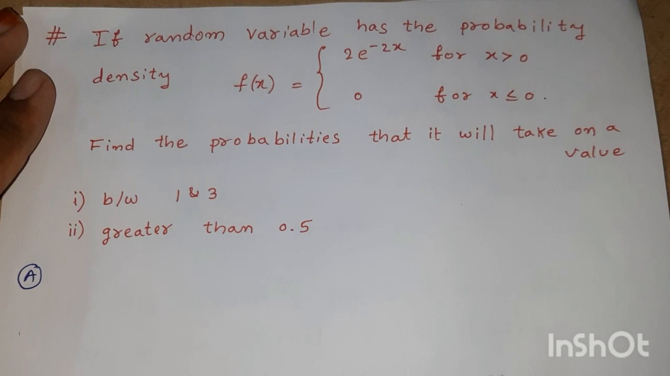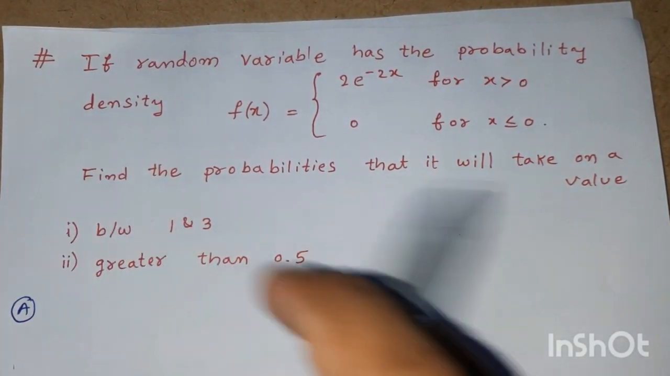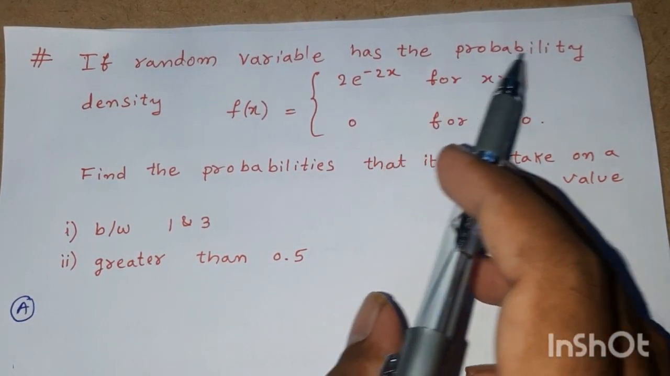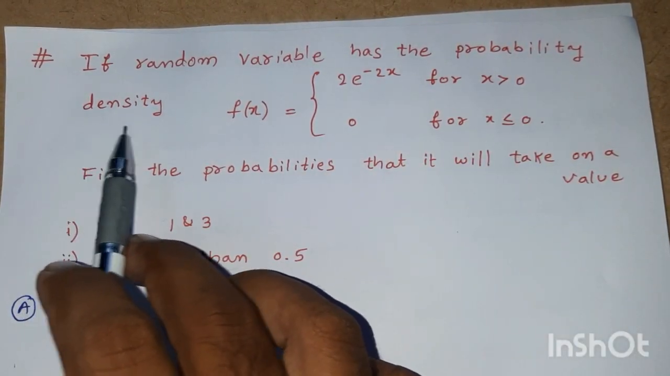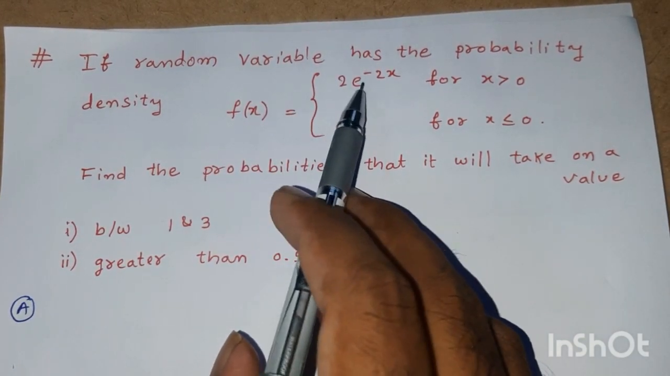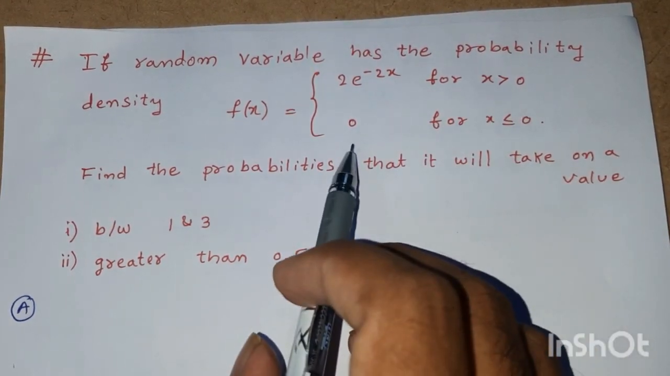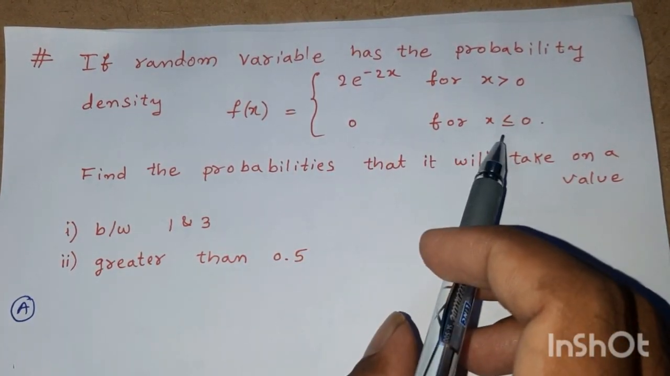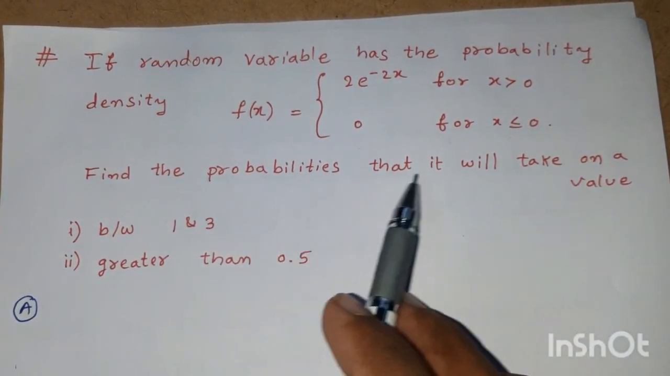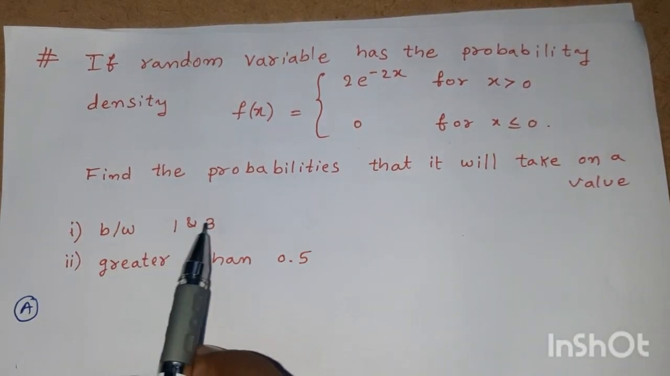Okay students, let us go to the problems regarding the continuous random variable. If a random variable has the probability density f of x equal to 2 into e power of minus 2x for x greater than 0, and 0 for x less than or equal to 0, then find the probabilities that it will take on a value between 1 and 3.